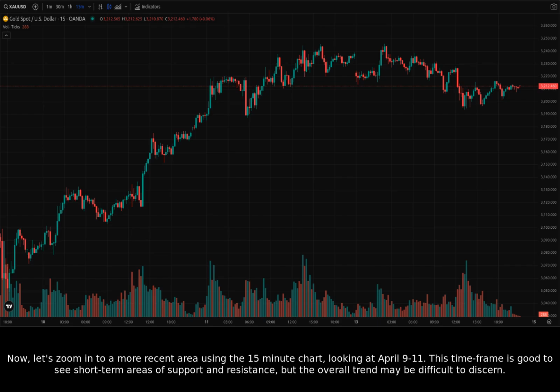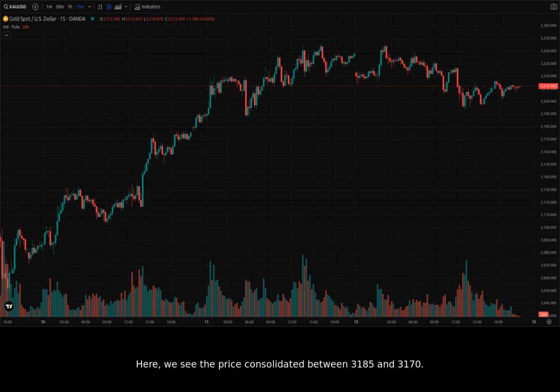Now, let's zoom in to a more recent area using the 15-minute chart, looking at April 9th to 11th. This time frame is good to see short-term areas of support and resistance, but the overall trend may be difficult to discern. Here, we see the price consolidated between $31.85 and $31.70. A breakout from either of those levels may predict short-term trends. However, the shorter time frame makes this particularly risky.